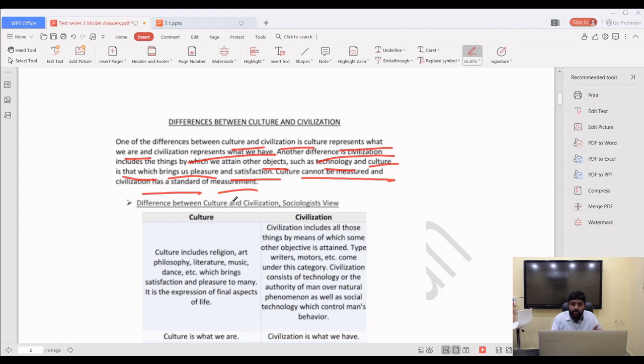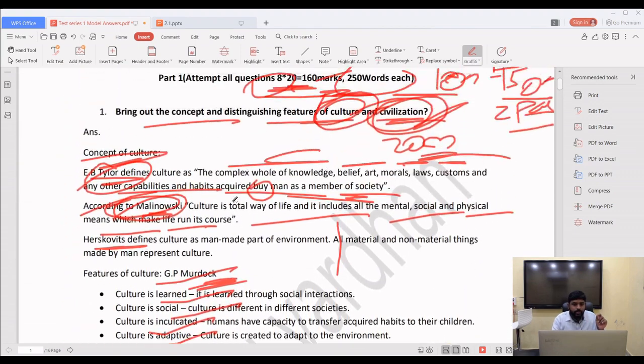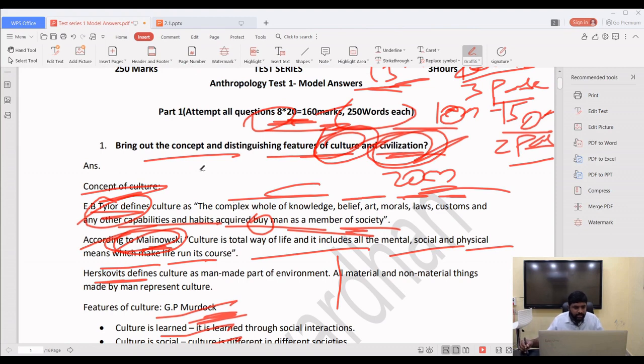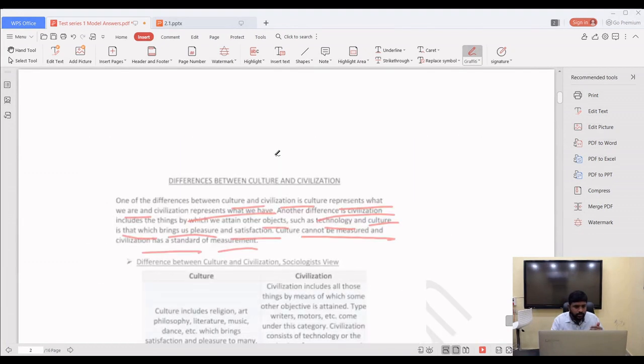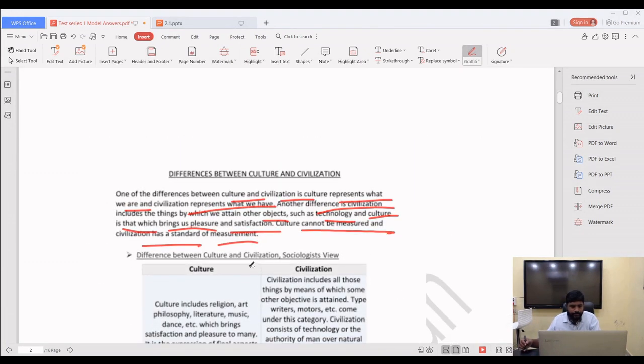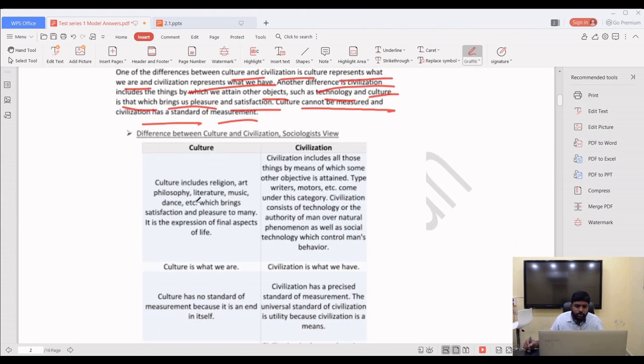Why? Because we should not run from our question. So the question, if you see: bring out the concept and distinguishing feature of culture and civilization. Bring out the concept and distinguishing feature of culture and civilization. So the difference is asked. So culture includes religion, art, philosophy, literature, music, dance, etc., which brings satisfaction and pleasure to many.